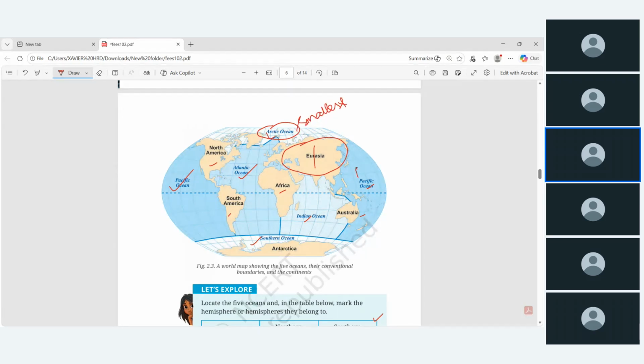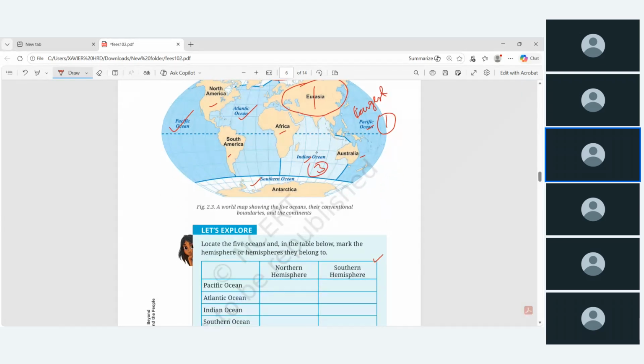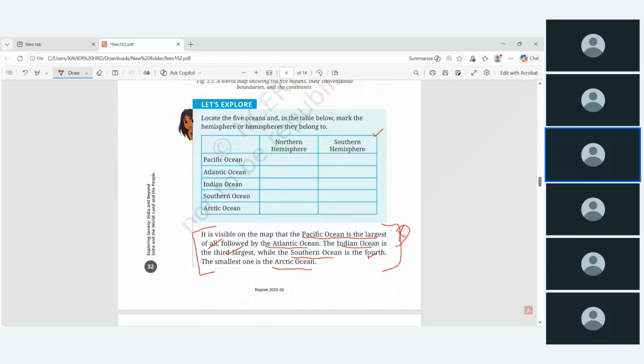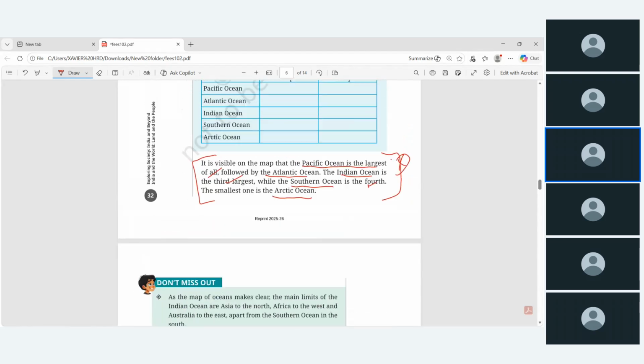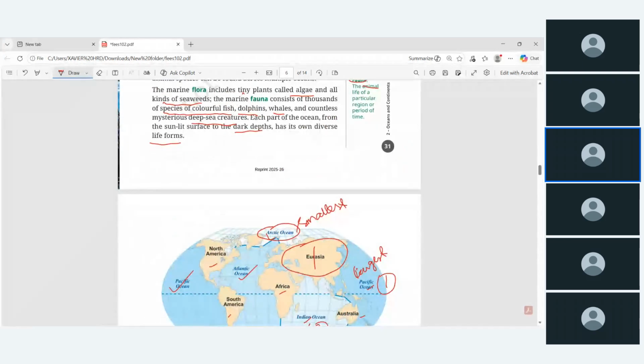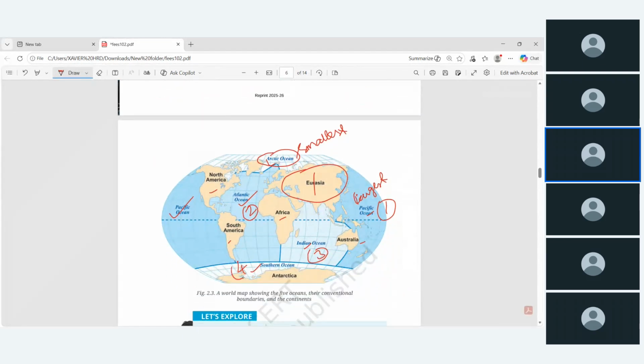So Pacific is the biggest or largest. Okay, so this is the first one. Our Indian Ocean is the third one. Okay, and Southern Ocean is the 4th, and second is followed by the Atlantic Ocean. This is second. This is the 4th, and this is the 5th one.